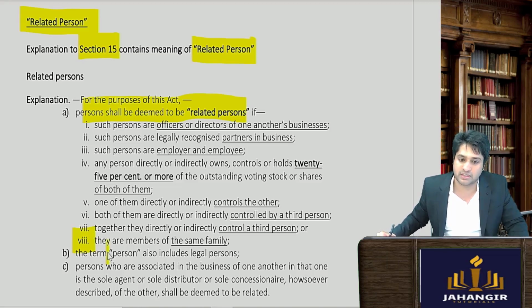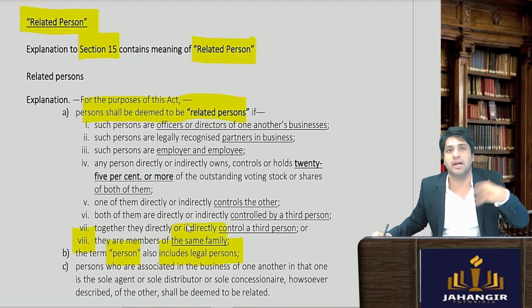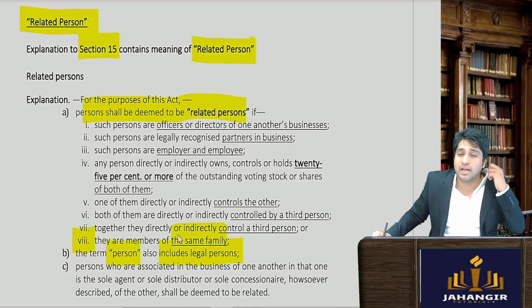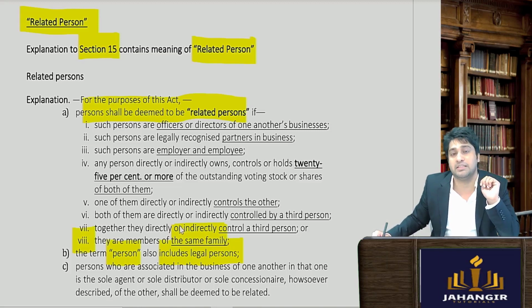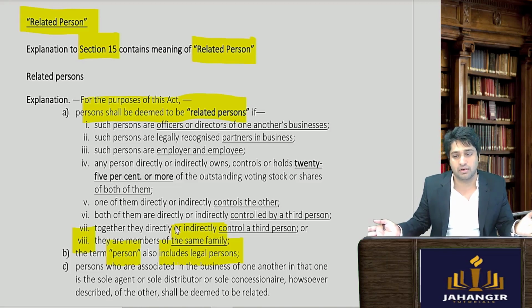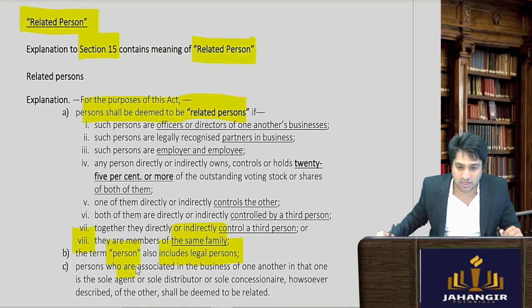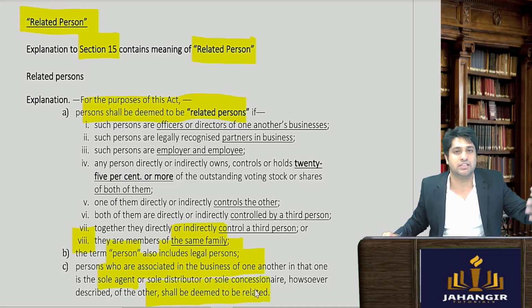Then they also go on to say that the person also includes legal person, not necessarily natural persons could be related. Obviously, persons of the same family members will be related, but even holding subsidiary can also be considered to be a related person. So it includes not only natural persons but also artificial persons can be considered to be related with each other, where two companies are considered to be related. A person who is associated in the business of another in that one sole agent whosoever shall also be deemed to be related. So a company and its sole selling agent, sole buying agents are also considered to be related.